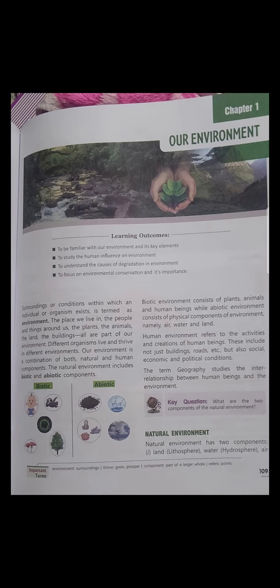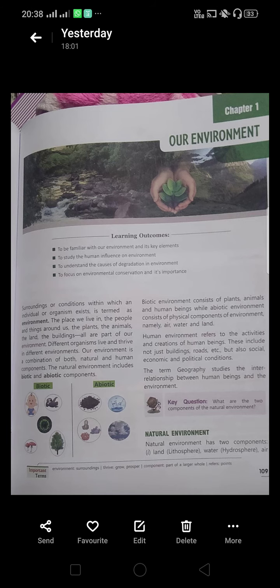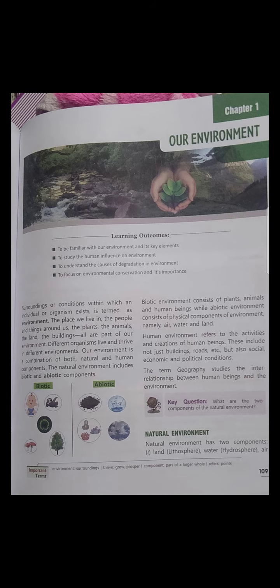The plant, the animal, the land, the building, all are part of our environment. Different organisms live and thrive in different environments. In our own country we can find examples: in Jammu and Kashmir we find the coldest area, and in Rajasthan the hottest area. So every climate has different types of plants and different animals found there.